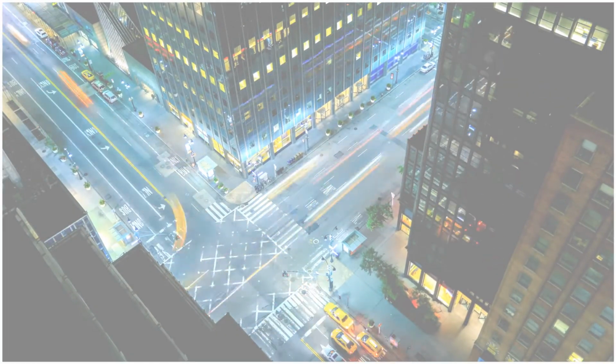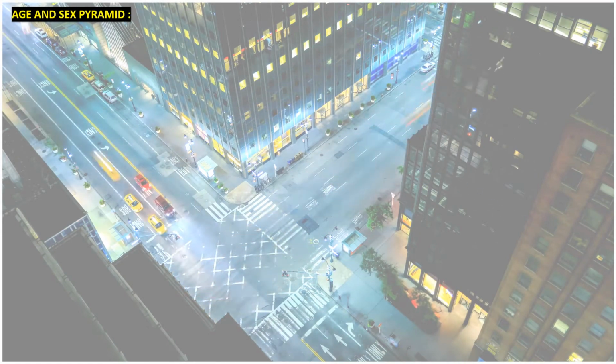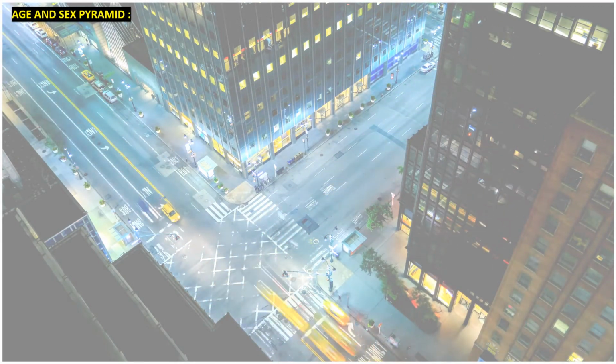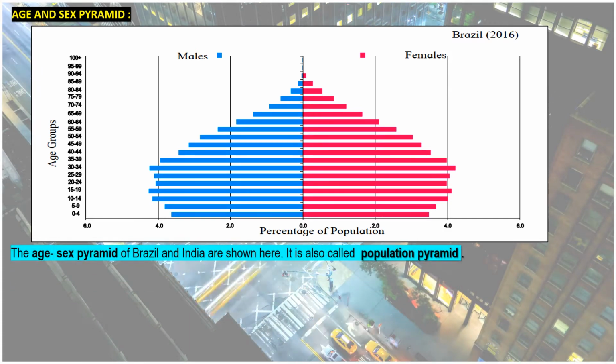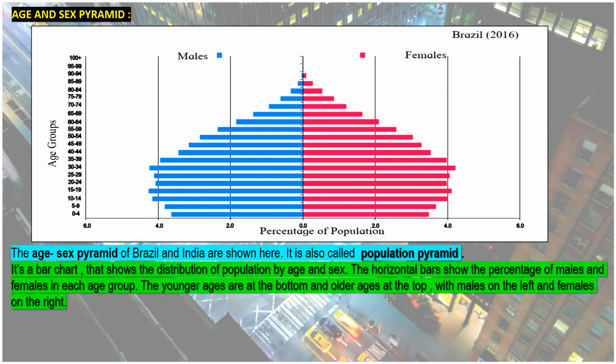We will now study the age and sex pyramid of both Brazil and India. To begin with, we will first study the age and sex pyramid of Brazil. This is the age and sex pyramid of Brazil for the year 2016. This particular pyramid is also called the population pyramid. On the x-axis, they have mentioned the percentage of population, and here is the y-axis. So this is 0, and from here we have to count the number of males.